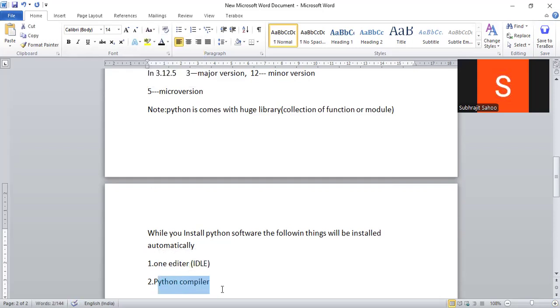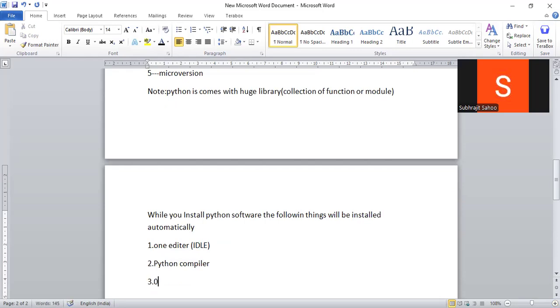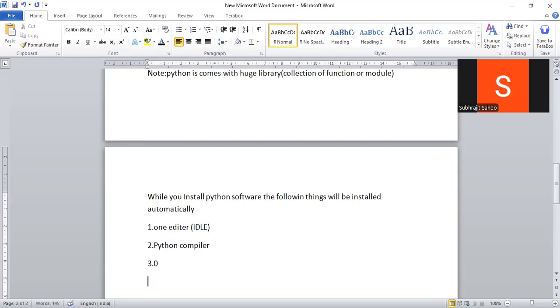Python compiler will be installed. Number three, what will be installed? Python shell will be installed. Okay. And next, Python shell will be installed.